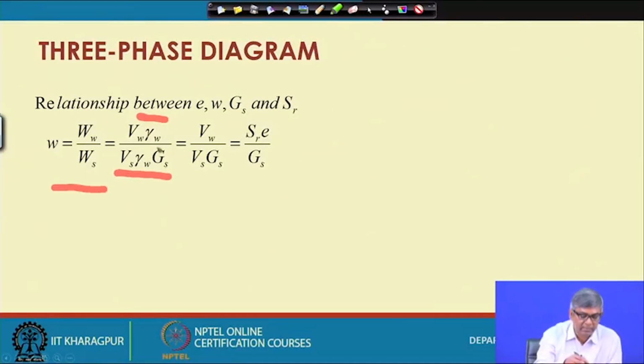Gamma w gets cancelled, then it becomes Vw divided by Vs Gs, and Vw can be written